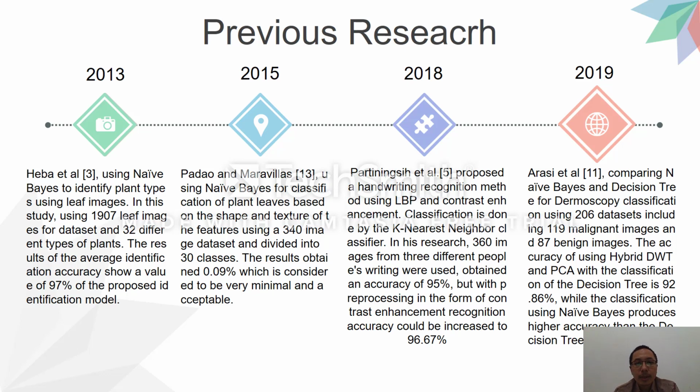In 2018, Partiningsih proposed a handwriting recognition method using LBP and contrast enhancement. And the last is 2019, Arasi et al., comparing naive Bayes and decision tree for dermoscopy classification using a 206 image dataset including 119 malignant images and 87 benign images.